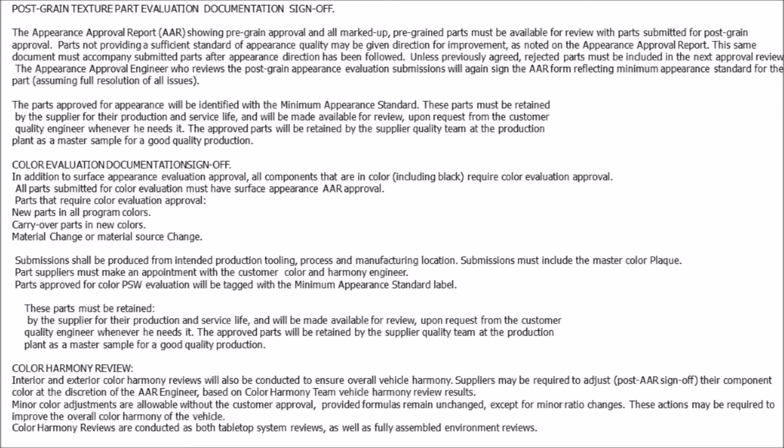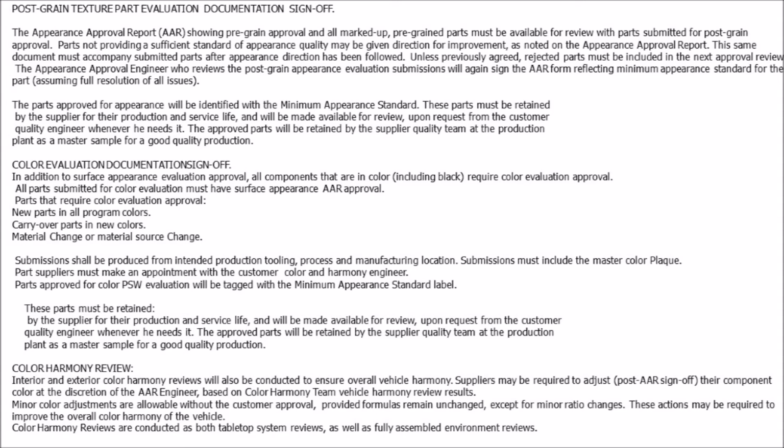Post-grain texture part evaluation documentation sign-off. The appearance approval report, AAR, showing pregrain approval and all marked up, pregrained parts must be available for review with parts submitted for post-grain approval. Parts not providing a sufficient standard of appearance quality may be given direction for improvement, as noted on the appearance approval report. This same document must accompany submitted parts after appearance direction has been followed. Unless previously agreed, rejected parts must be included in the next approval review.